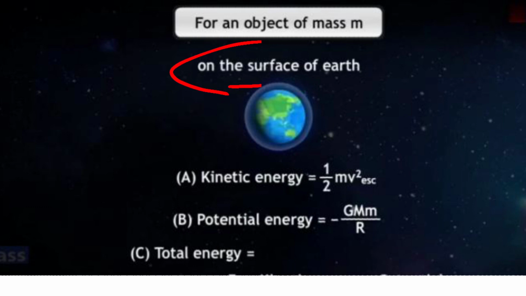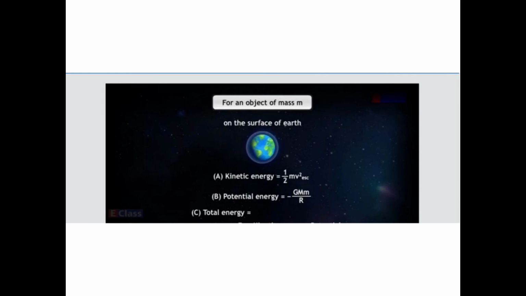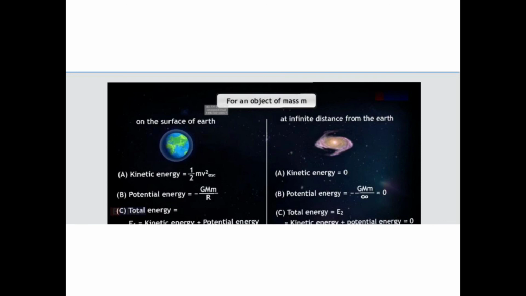So what will be the total energy? Total energy is kinetic energy plus potential energy. So it will be half mv square plus minus GMm upon r. Correct? Now let us see when the object is at infinite distance from the earth, very far. At that time, what will happen? The kinetic energy will become zero, and the potential energy is minus GMm upon infinity, so even that will also come to zero. So what will be the total energy? Total energy will be zero plus zero, that is zero.